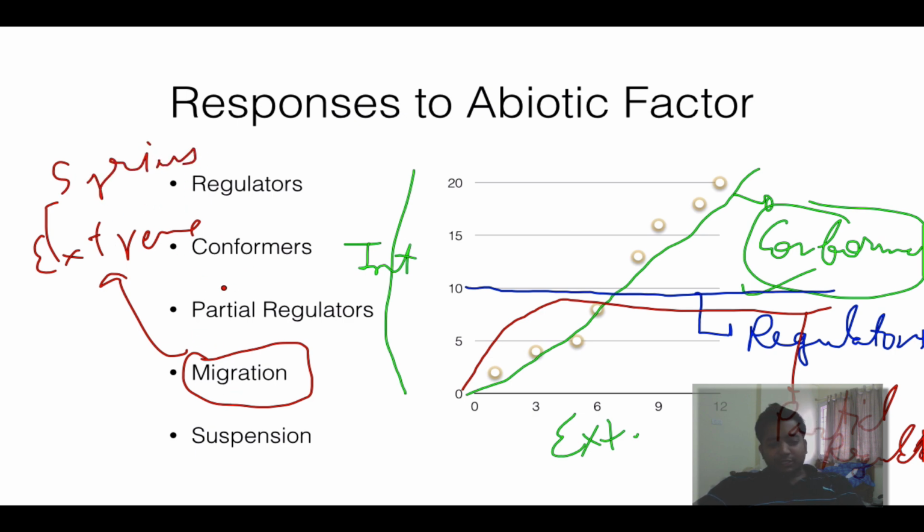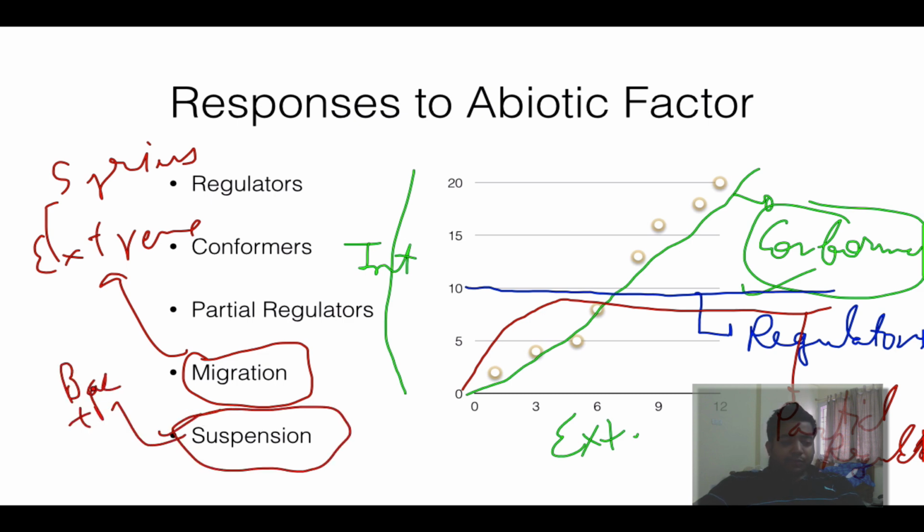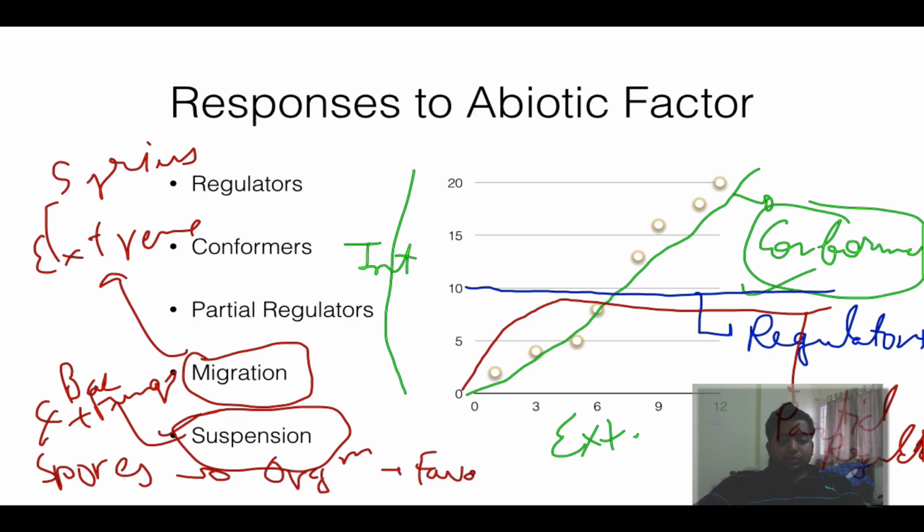Bangladeshis migrate to India and all. And suspension means like bacteria and fungus, they form spores. These spores are then converted into organisms under favorable conditions. So these are the five major responses that occur to abiotic factors. Cool guys.